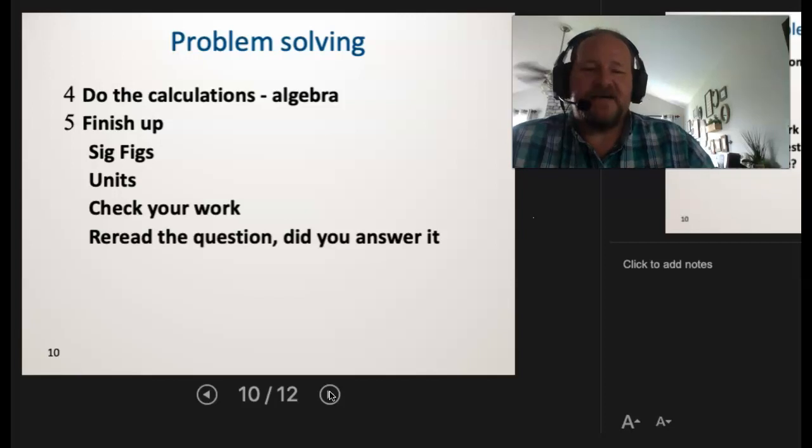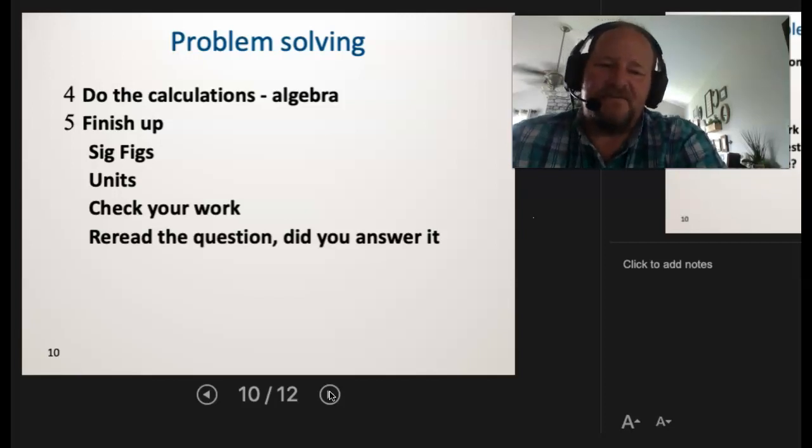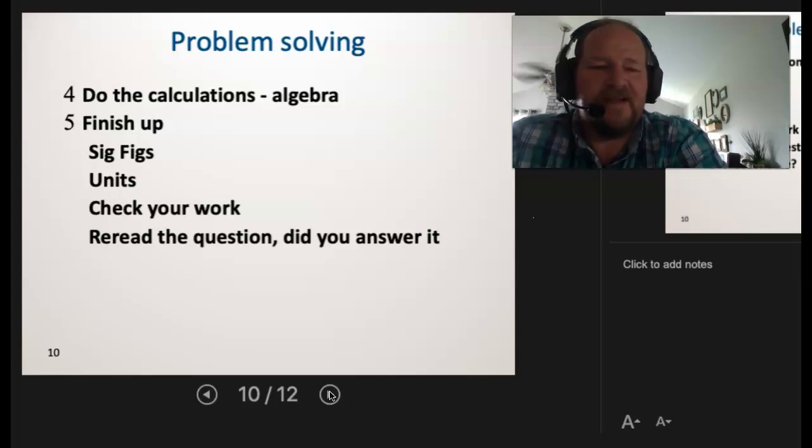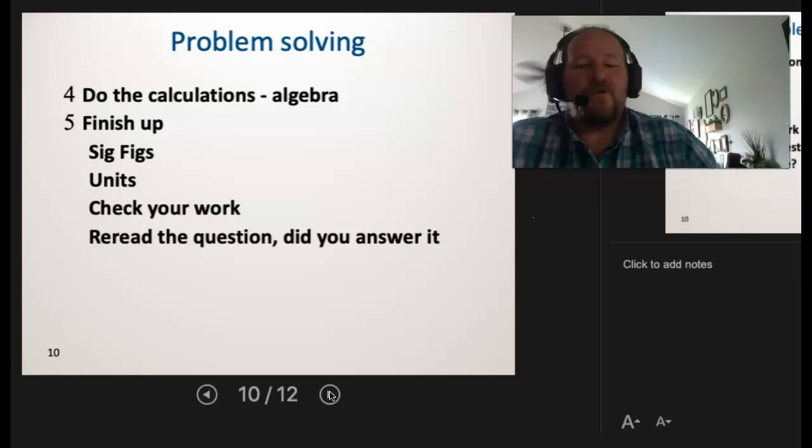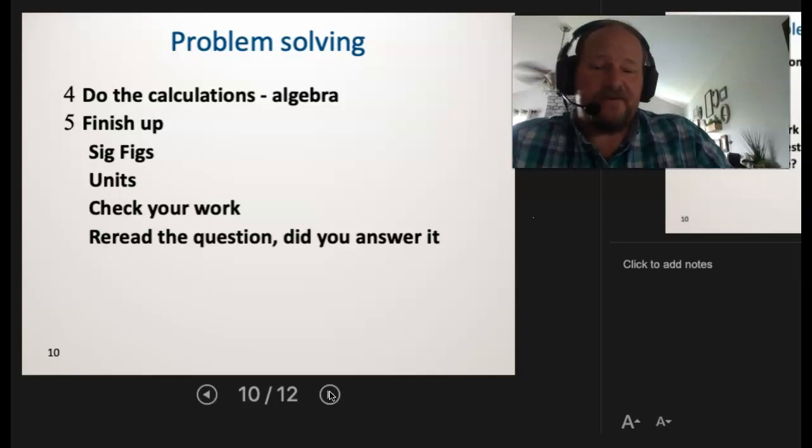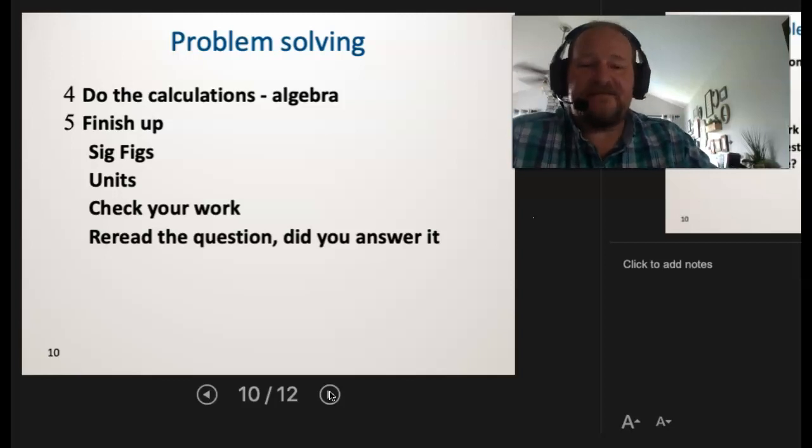I can't tell you how many times I've seen it, right? A question that might be something like, how many football fields does it take to go 5 miles? And undoubtedly they'll be like 0.5. Really? 0.5. So now think about that. 0.5 football field, half a football field would be equivalent to 5 miles. And of course, right away, most of us look at that and go, yeah, no, that doesn't make any sense whatsoever. Or better yet, it'd be how many football fields, and the answer would be in feet.